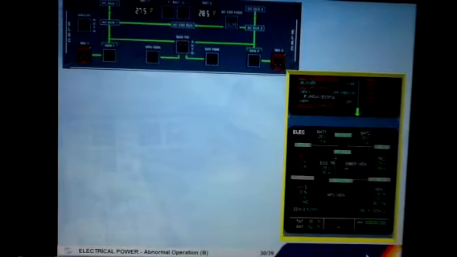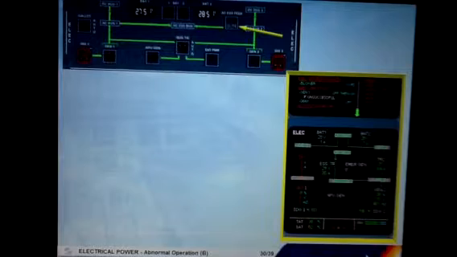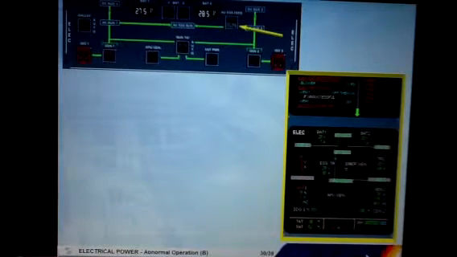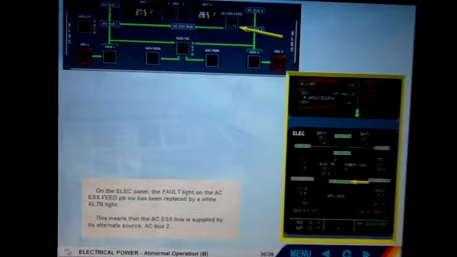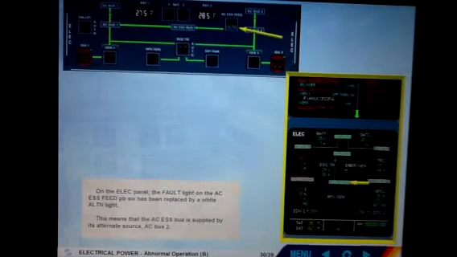On the electrical panel, the fault light on the AC essential feed push-button switch has been replaced by a white alternate light. This means that the AC essential bus is supplied by its alternate source, AC bus 2.